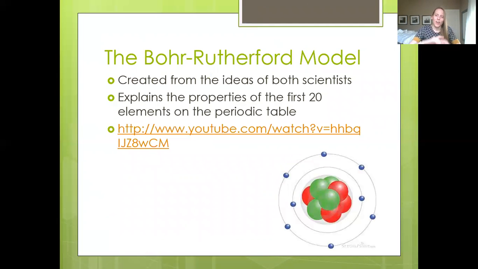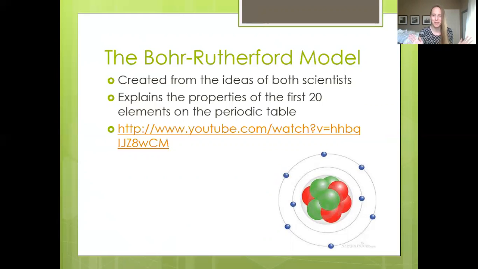So based on all of that, the final theory that Bohr proposed was called the Bohr-Rutherford model, based on both Bohr's information about the electron orbitals and Rutherford's and Chadwick's, his student's, information about what the nucleus looked like. This model works perfectly for the first 20 elements of the periodic table.